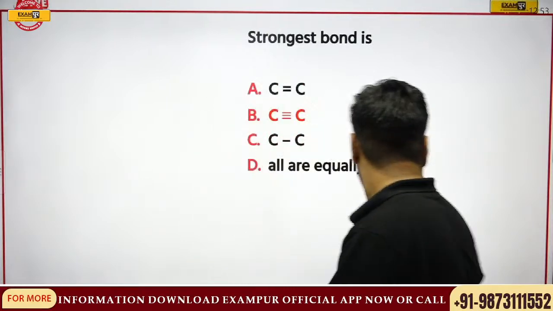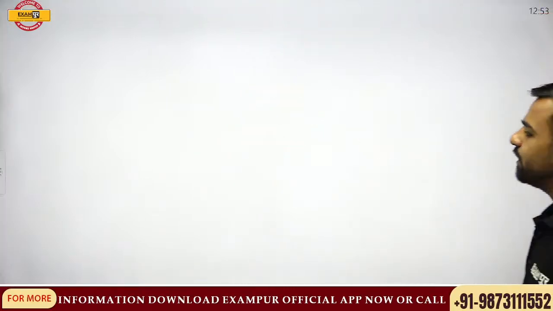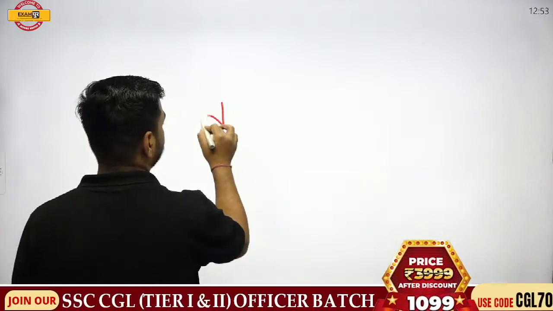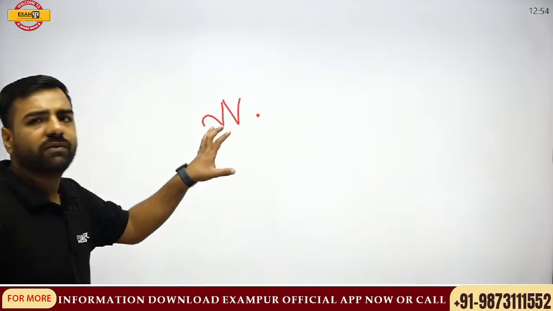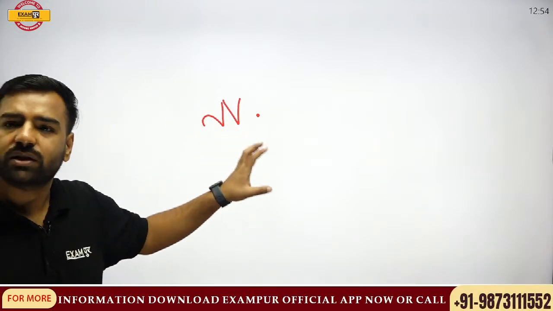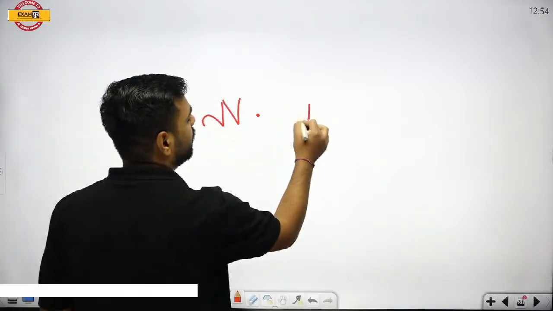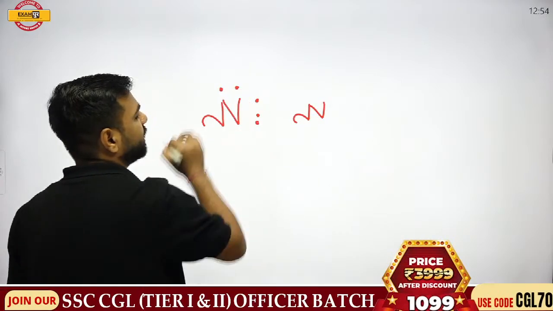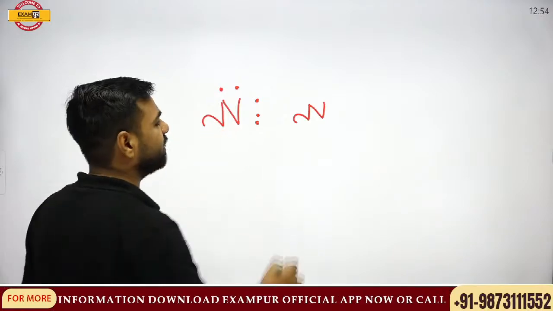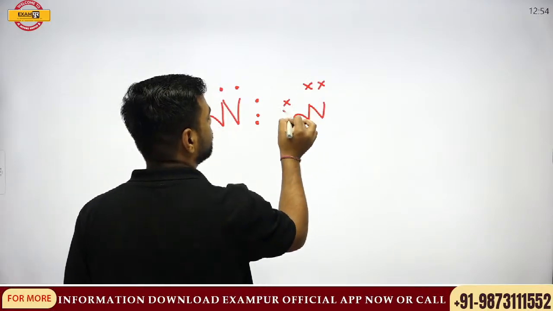Fine. So, yes, Avan was asking me, sir, if I talk about this nitrogen, and you are bonding it with the nitrogen, how many bonds would be there? So please remember, you have already told me there would be 5 valence electrons, right? So we have 5 valence electrons. In the similar manner, the other nitrogen is also going to have 5 valence electrons.